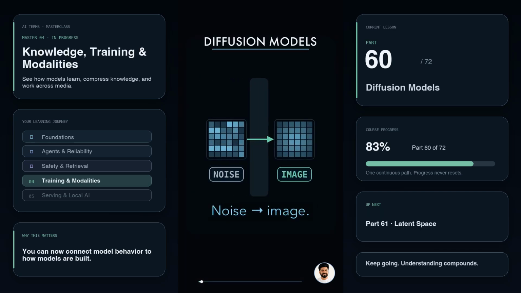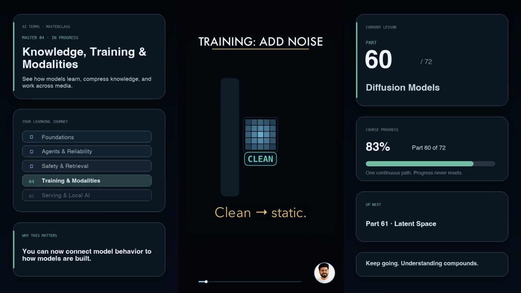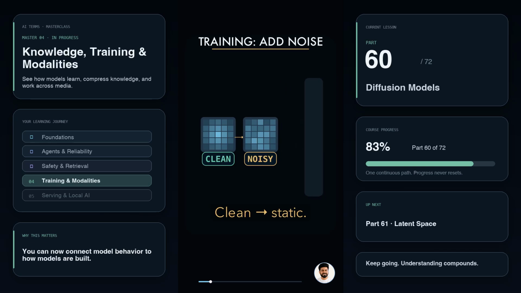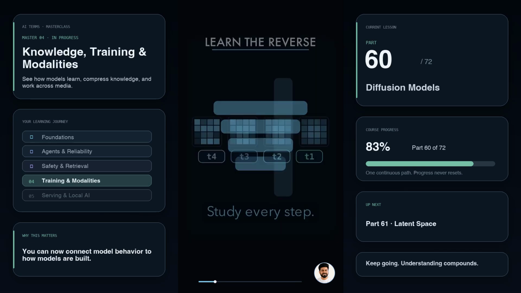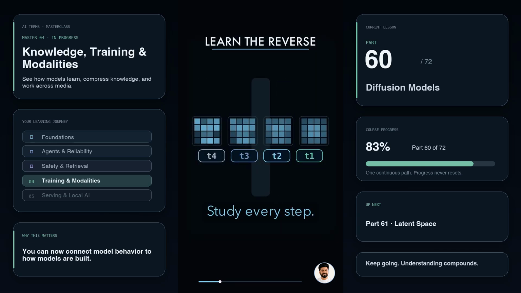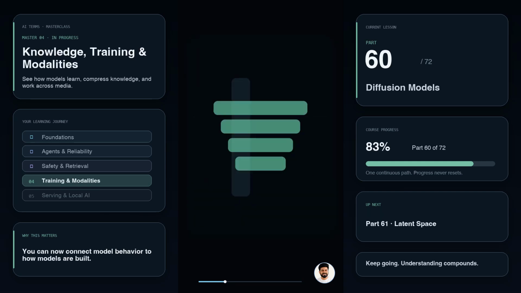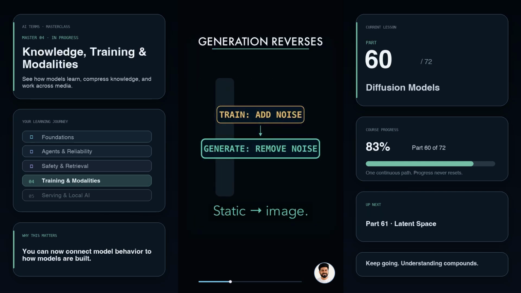Diffusion models create by learning how to remove noise. During training, a clean image is corrupted step by step until only static remains. The model studies each step and learns which noise should be removed. At generation time, the direction reverses.